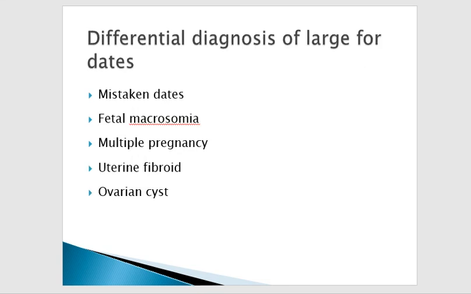Now the differential diagnosis for large for dates. If the patient has mistaken dates, then it can lead to a suspicion of polyhydramnios. Fetal macrosomia, multiple pregnancy. If there is a uterine fibroid with the pregnancy, the size of the uterus will be increased. It can lead to a differential diagnosis of polyhydramnios. Then ovarian cyst.